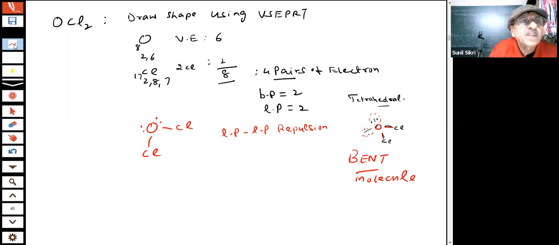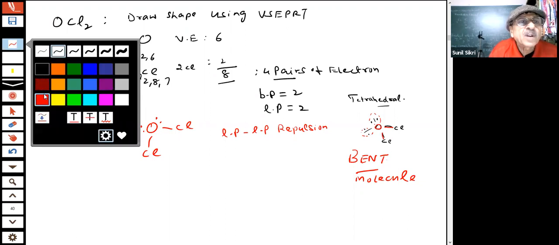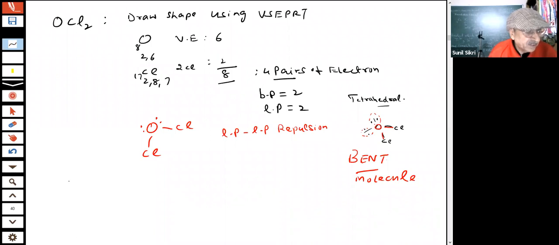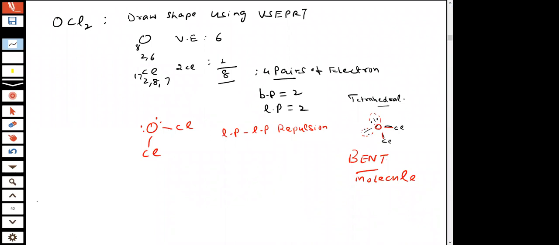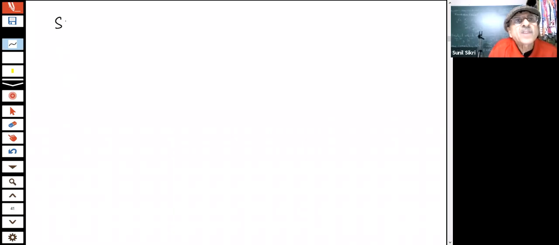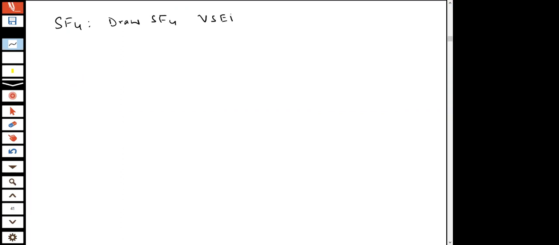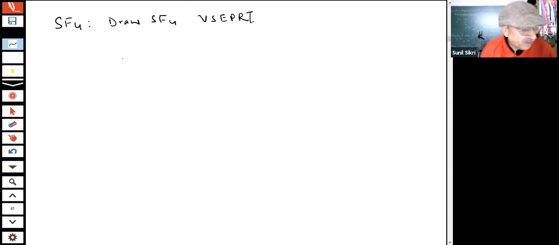We have done it. They have given this question in your assignment, so it was important, student. Then further in your question papers they have asked the shape of SF4. You have to draw the shape of SF4 using valence shell electron pair repulsion theory. You have 1 minute to answer the question, students.